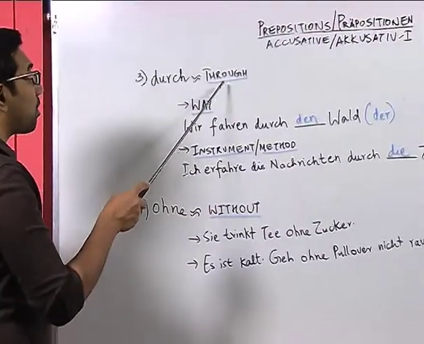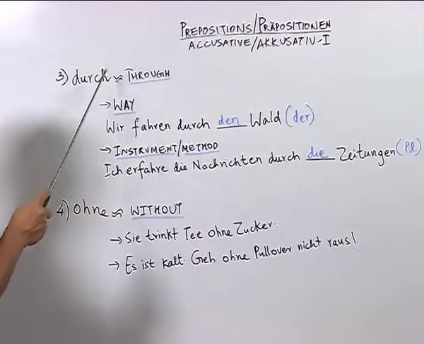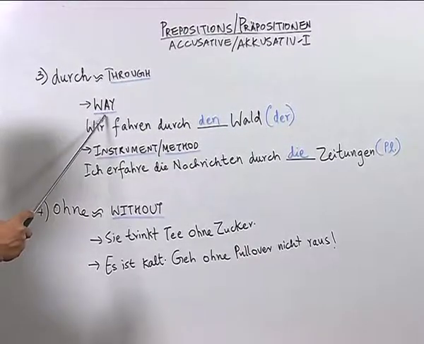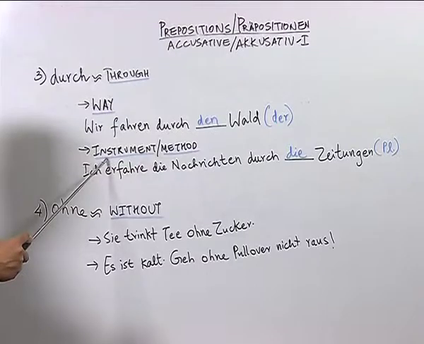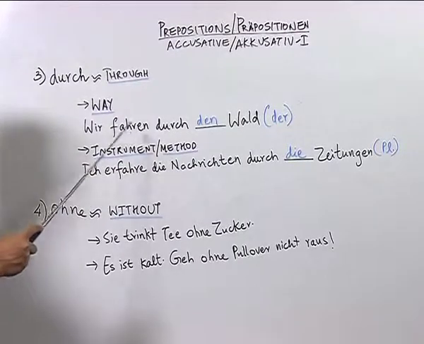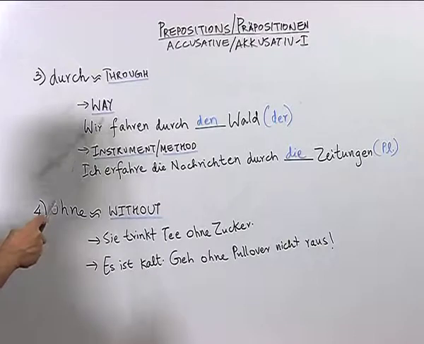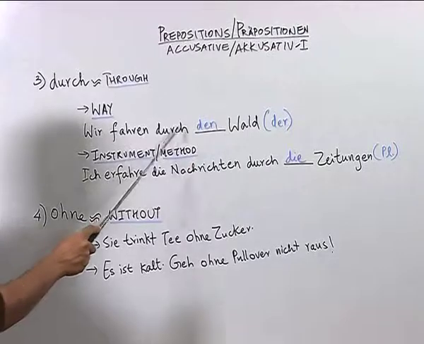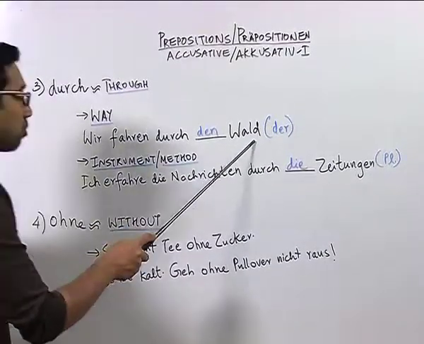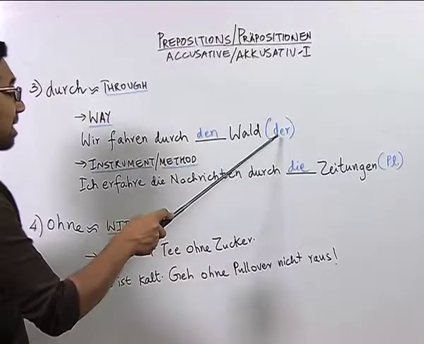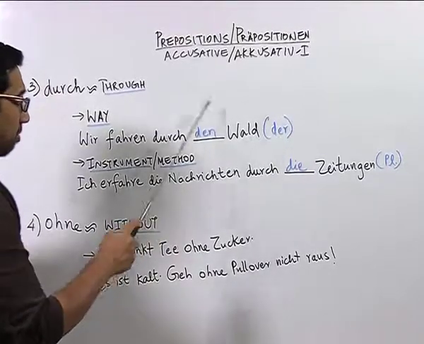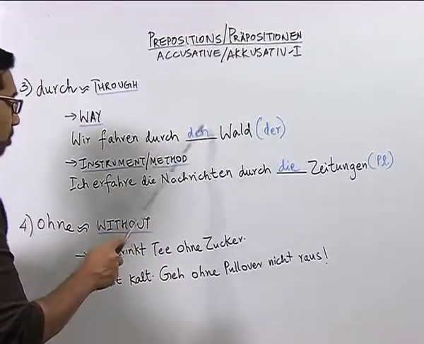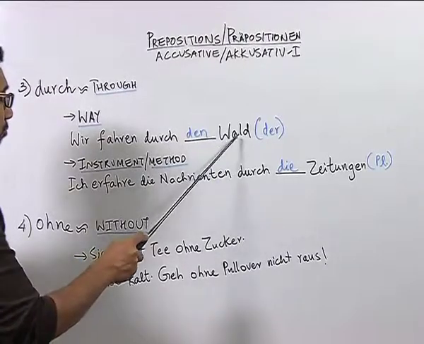Durch is somewhat equivalent to the preposition through in English. However, it is used predominantly for two contexts. One, for the context to show a way or movement, or as an instrument or as a method. Now, let us look at this example for the use of preposition durch as a context of way. Wir fahren durch den Wald. Wald, you know, means forest. The article of Wald is der. However, as the accusative preposition, here der becomes den. So, we are traveling through the forest.